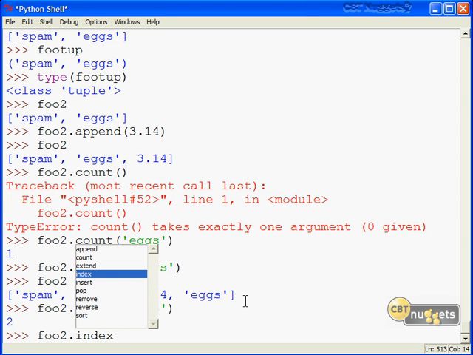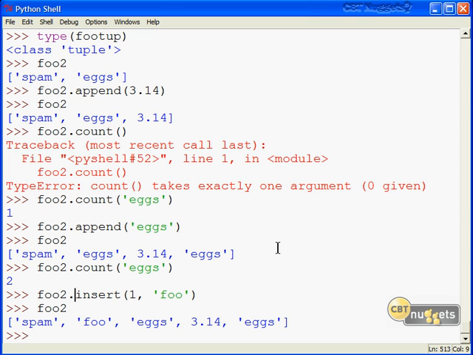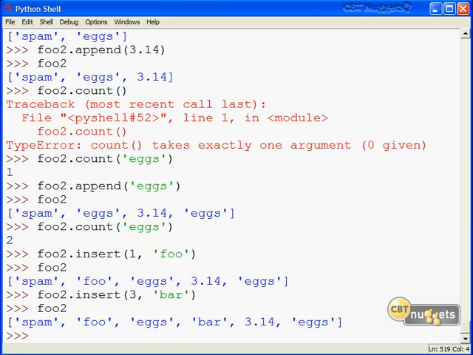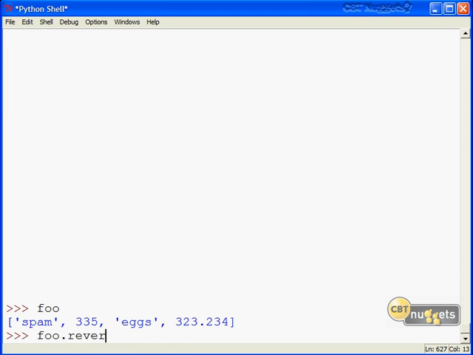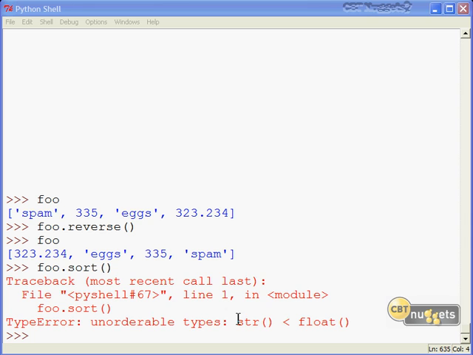Arrow down to insert, hit tab. Let's insert foo in position 1. There you go. Next, just for grins, let's insert bar in position 3. Next, let's run foo.reverse. That completely changed up the order. Let's do a foo.sort. Aha, we got a traceback. And I hope that the type error makes sense.